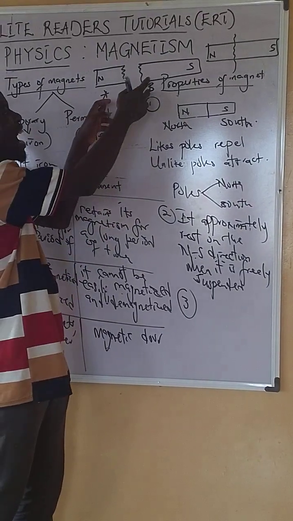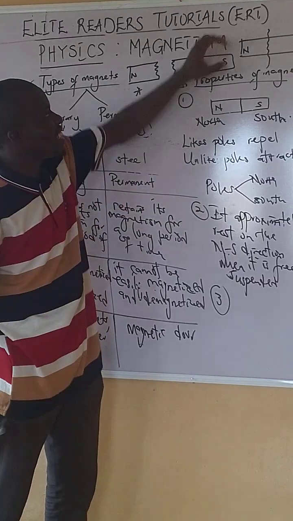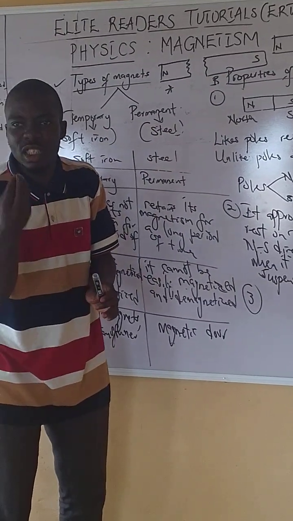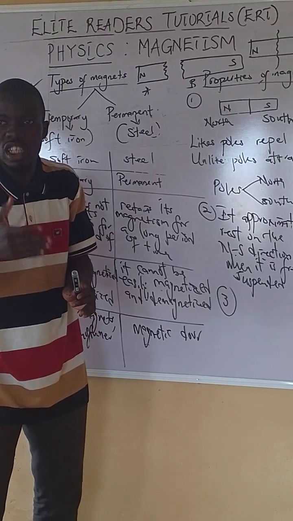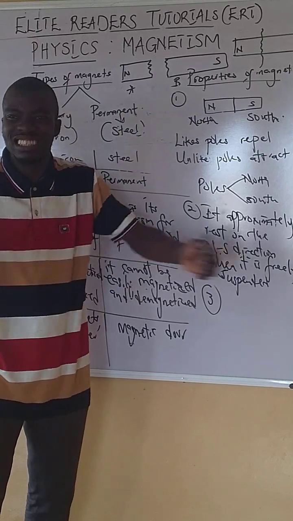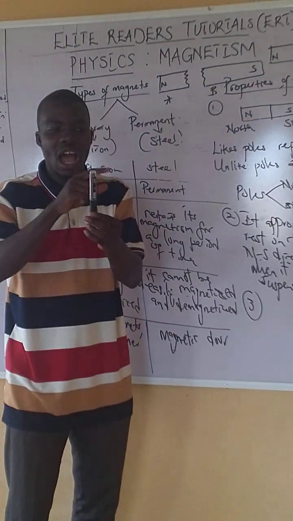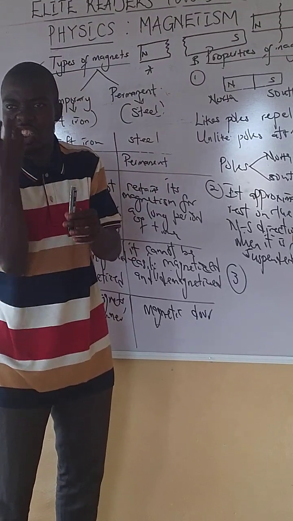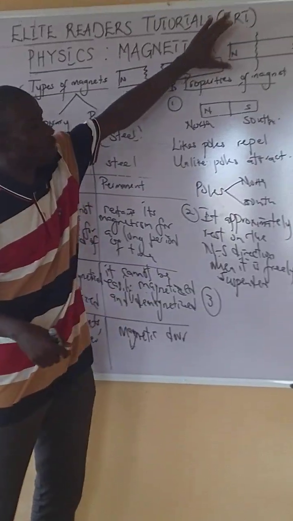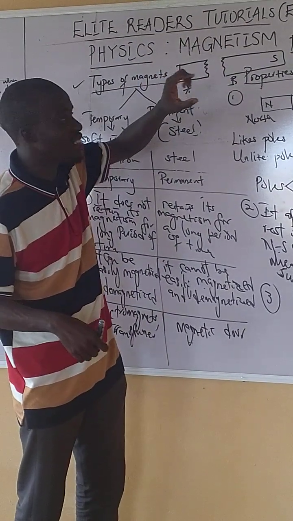Now, each component, A and B, individually is still the same thing as the original magnet. So whenever we divide any magnet, each piece of the magnet after dividing it also has the same property as the original magnet before we cut it. Like a chalk. Let's say I have a chalk now and I cut it into pieces. Each piece of chalk has the same property as the original chalk. So that's what I'm trying to say here about a magnet. Once we cut any magnet, it's going to have the same property.